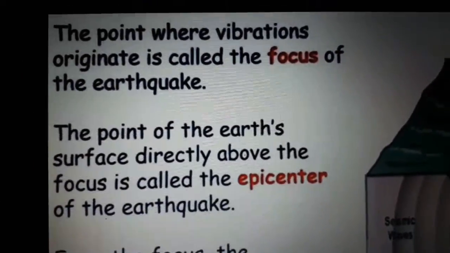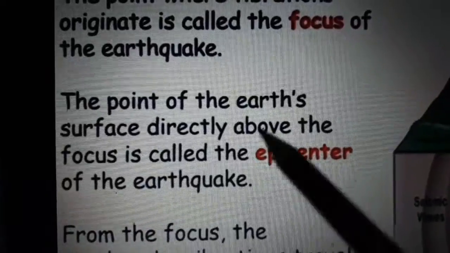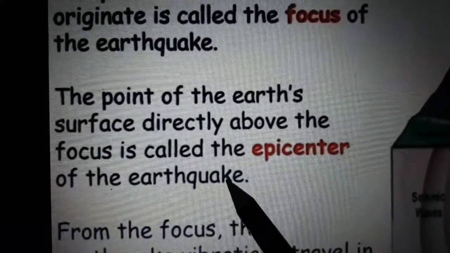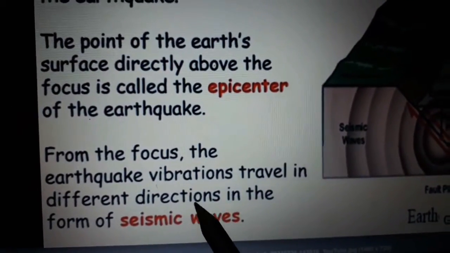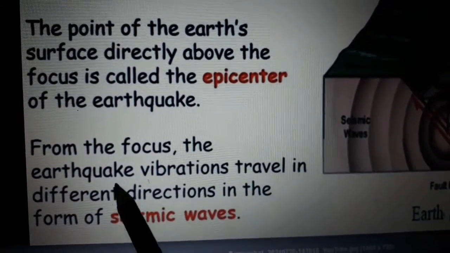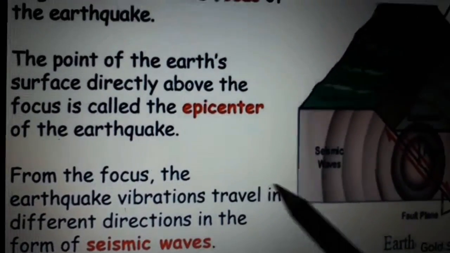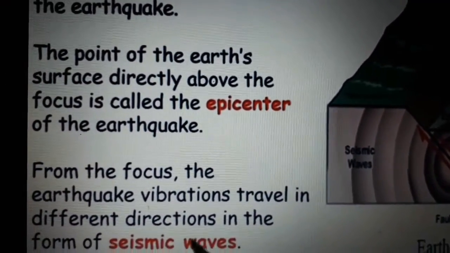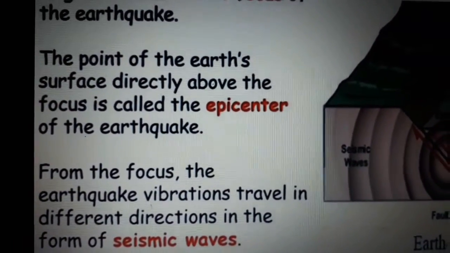The point of the earth's surface directly above the focus is called the epicenter. From the focus, the earthquake vibrations travel in different directions like waves, and these waves are called seismic waves.